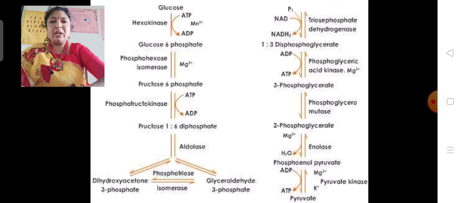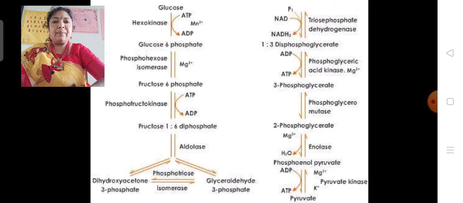So the first reaction is glucose plus ATP gives glucose 6-phosphate plus ADP in the presence of hexokinase. This reaction is known as phosphorylation.